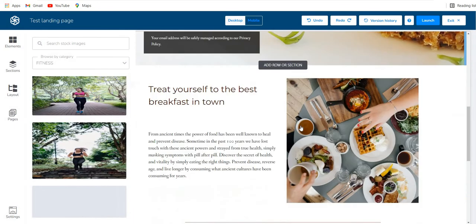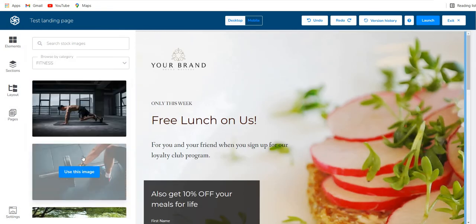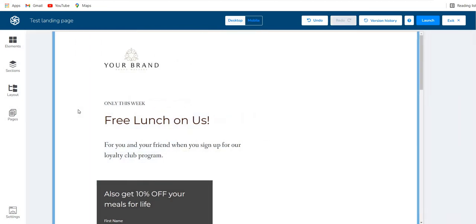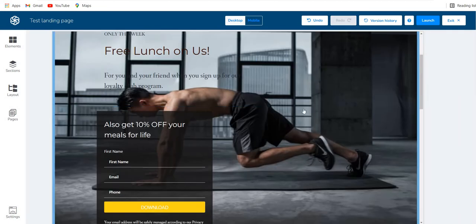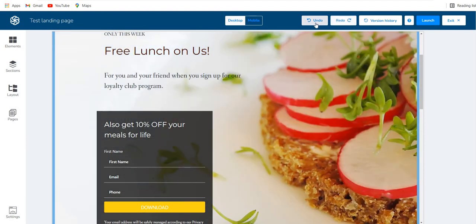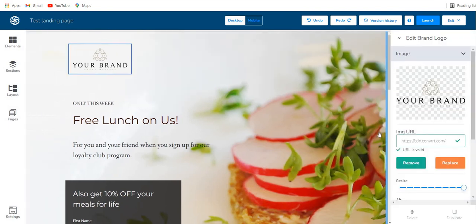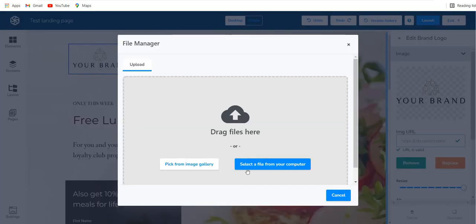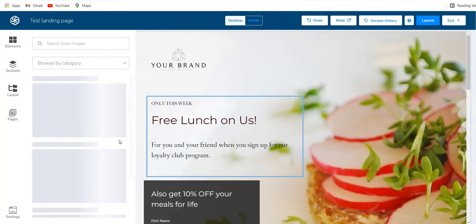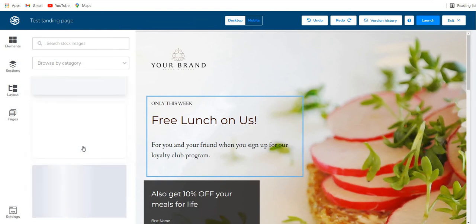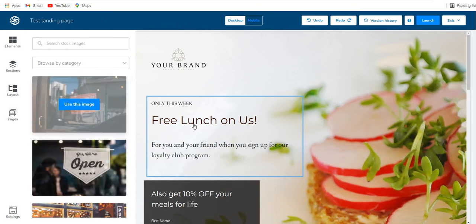Or this is more about food and beverages maybe. So let's say that I want to use this image, so I will just click this, use this image, and this image automatically pulled in, right? I want to go back, so I will click on undo, and that's about it. Very simple. You want to change the logo, so you can replace the logo. You can pick from image gallery. Again, you have so many different logos over here, so you can do all of this.